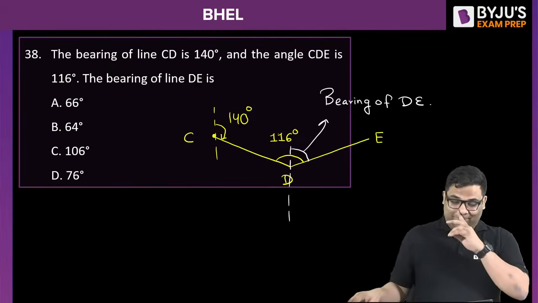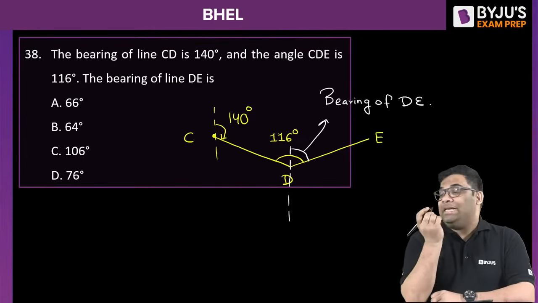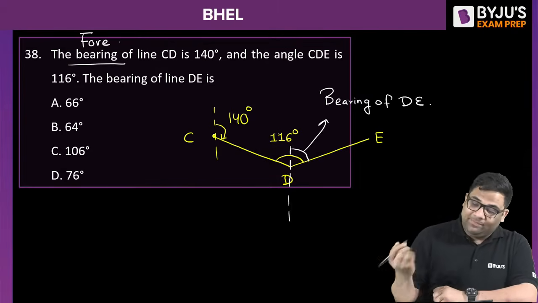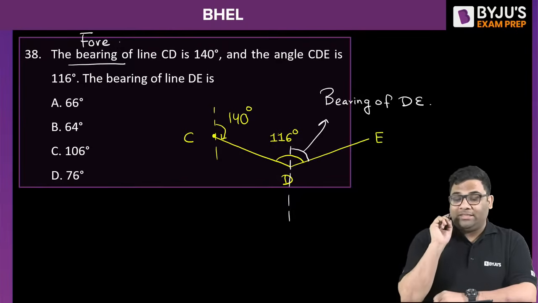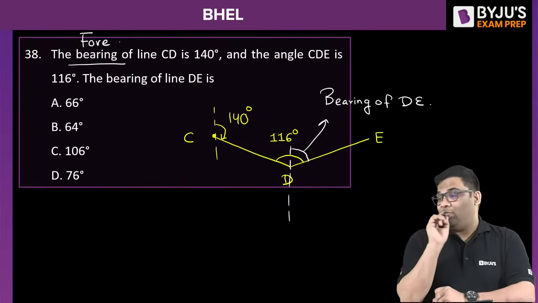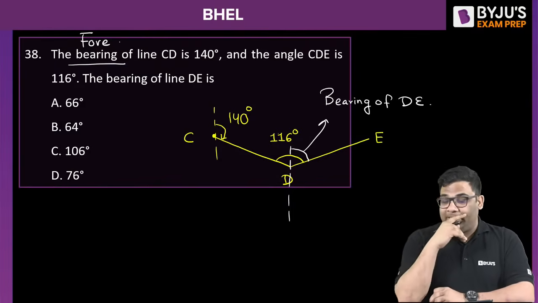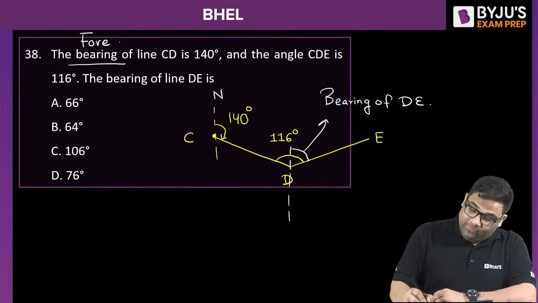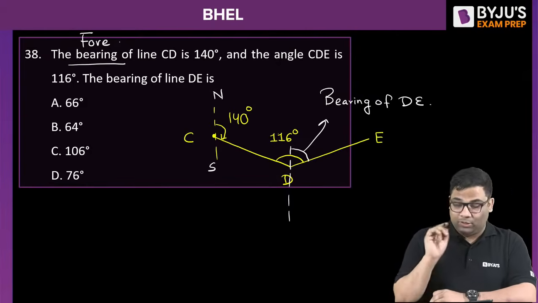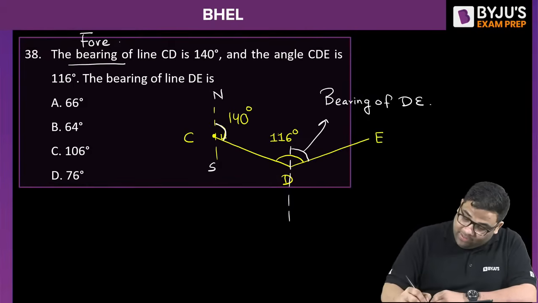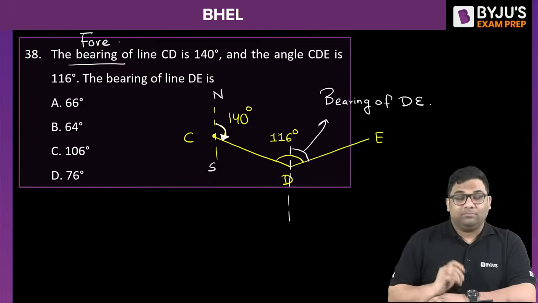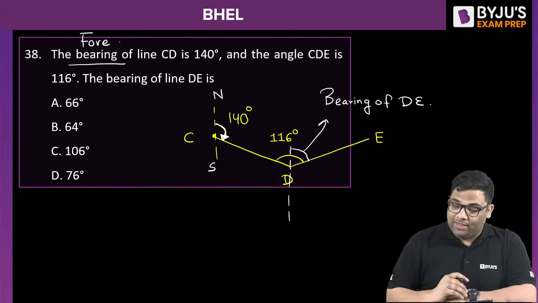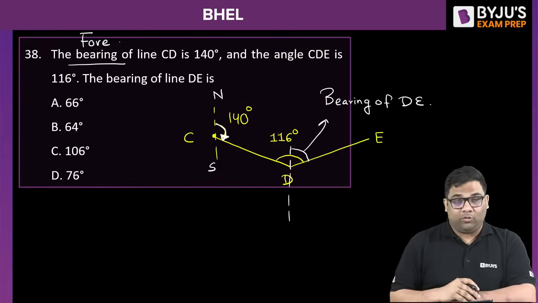Very good. Nice. See, whenever the question says bearing, what is it? It is the fore bearing. So you see the fore bearing of line CD is 140. And always we take bearings from where? Always take bearing from the north, clockwise. Then the angle CDE is given as 116.